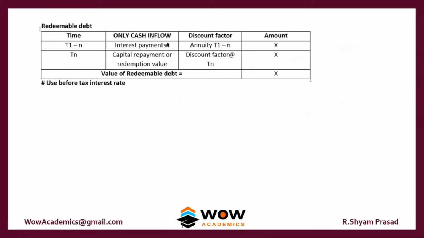So we'll move on to redeemable debt. How is a redeemable debt traded or valued? Here our work is very simple. We have to take all the interest before tax, multiply by the annuity factor and get a present value. Then take the capital repayment or redemption value multiplied by that year's discount factor, and you will get its present value. Add both the present values, and you will get the value of redeemable debt.